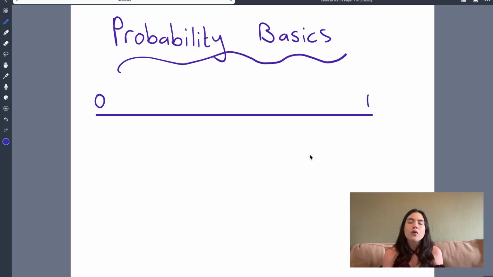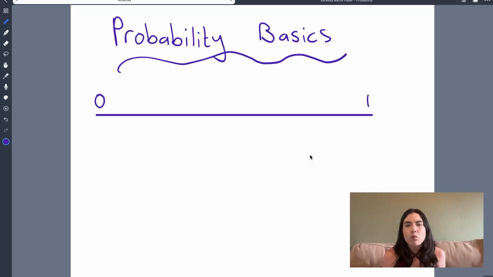Okay, so if something has a probability of 0, it means there is absolutely no chance of it happening. So let me think of an example. So you being born on the 32nd of May has no chance, no probability. Because if you think about it, I'll give you a second, there's no such thing as the 32nd of May. So there's no chance that you can be born on the 32nd of May. So that would be a probability of 0.